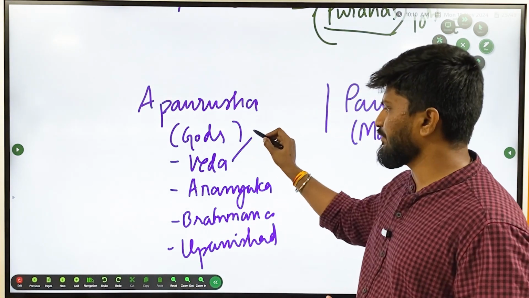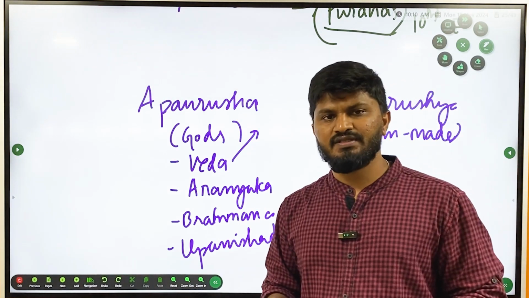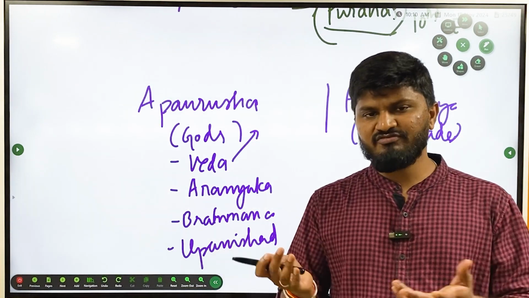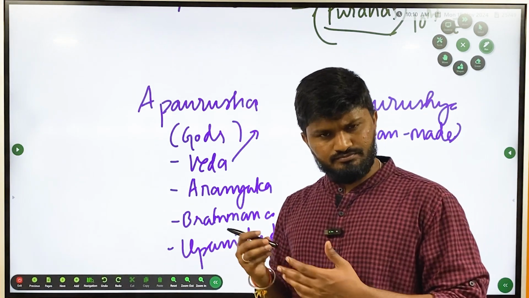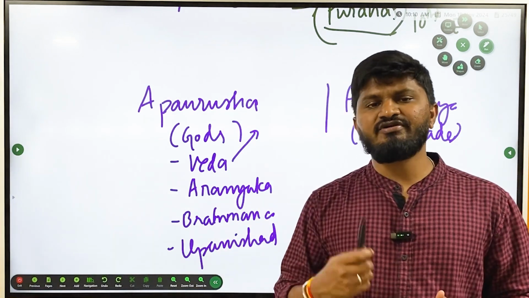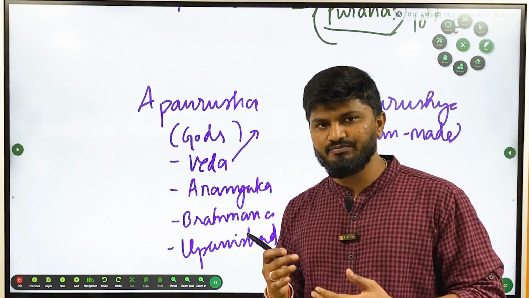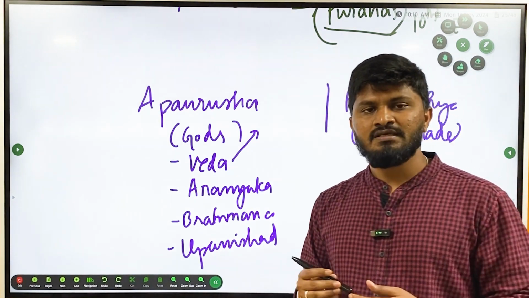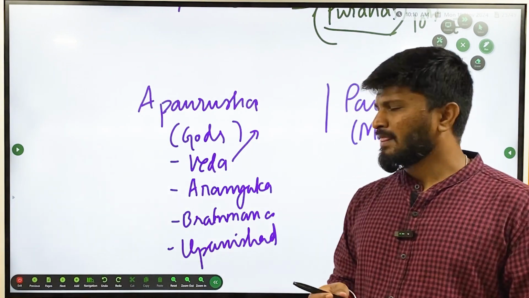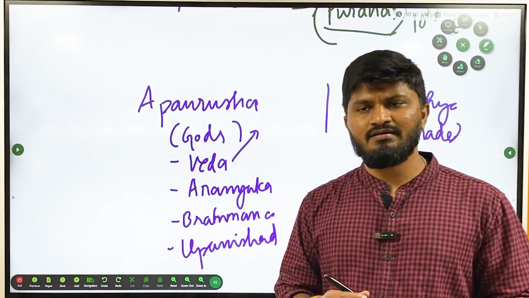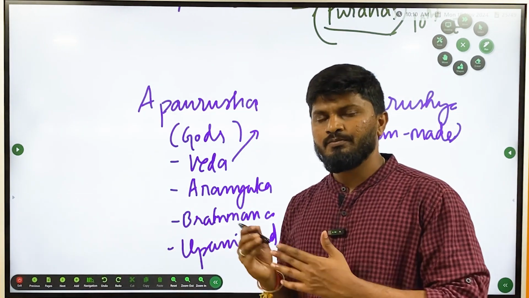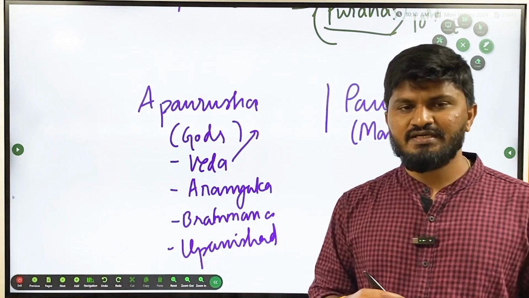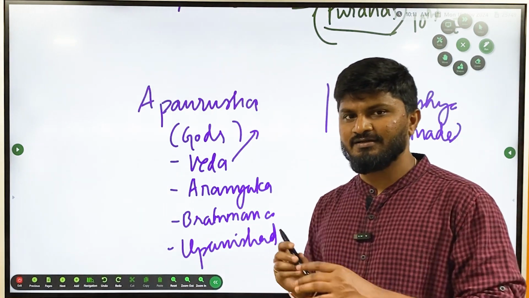There are four Vedas: Rig Veda, Yajur Veda, Atharva Veda, and Sama Veda. Rig Veda dealt with hymns of gods, and Yajur Veda dealt with different hymns for different purposes. Sama Veda dealt with music. Within Yajur Veda, there are two types, Krishna Yajur Veda and Shukla Yajur Veda. Krishna was more prose form, and Shukla was more poetry form. And then there was Atharva Veda, which dealt with architecture and so on.